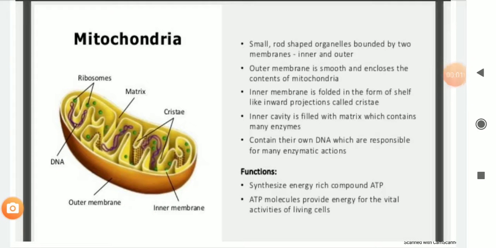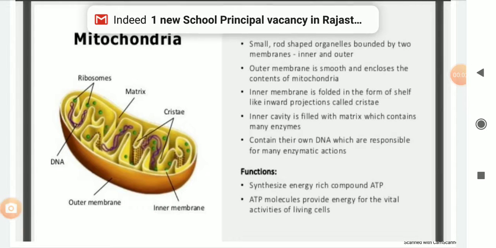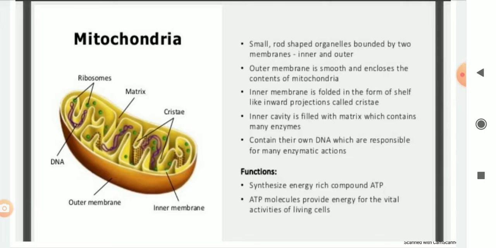Hello student, as I was telling that in the next part we will study about the cell organelle. So first cell organelle is mitochondria. You can see the structure. It is a small rod shaped organelle bounded by two membranes. One is the outer, one is the inner membrane. Outer membrane is smooth and encloses the contents of mitochondria.